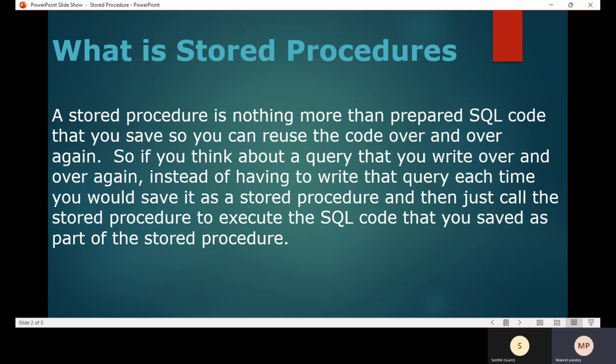Also, when we execute the stored procedure, it uses the execution plan. I will explain the execution plan. When you use the execution plan, the execution time will be faster compared to normal code. Suppose I have two codes, one without a stored procedure and one with a stored procedure.